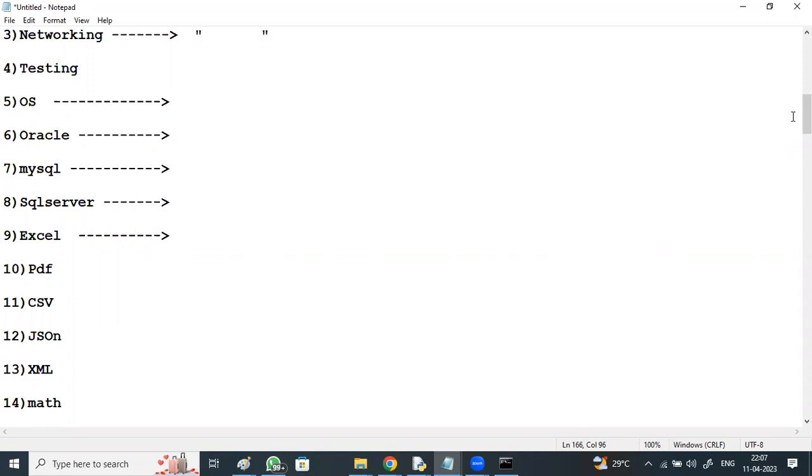In tomorrow's session, I'll show how we can get help on a particular module of any domain. I'll also be discussing some scripting level modules. The sys module is there, the OS module is there. If we have time, I'll discuss that also.